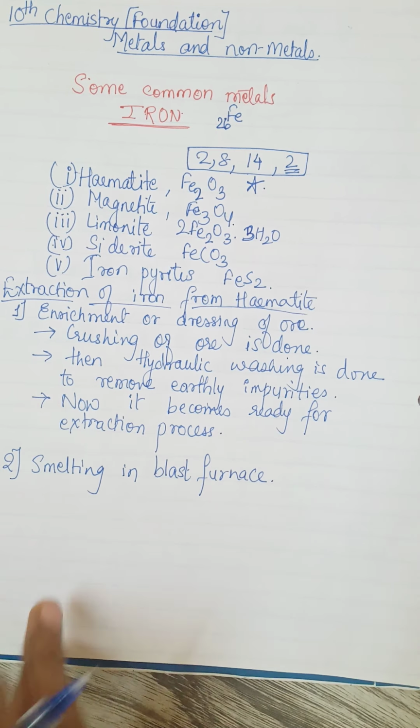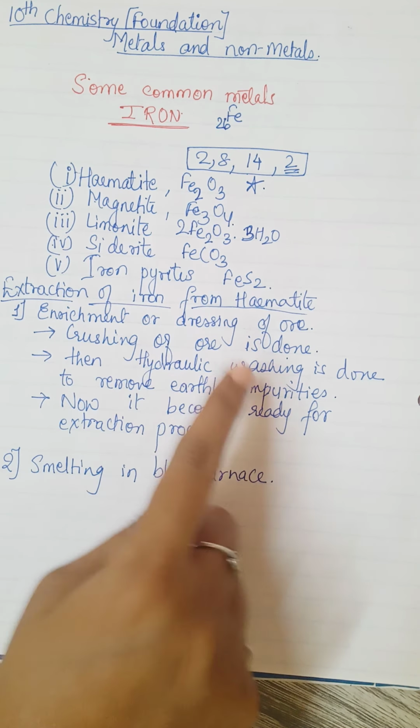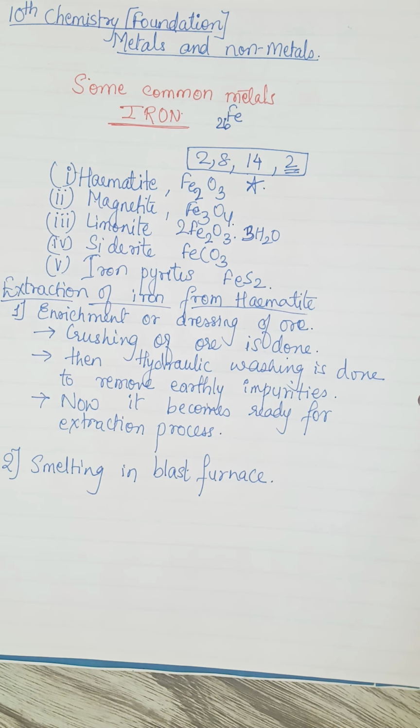In the blast furnace, we'll draw the diagram along with this. The concentrated ore which is just crushed and washed is mixed with coke and limestone. The mixture is nothing but the charge.